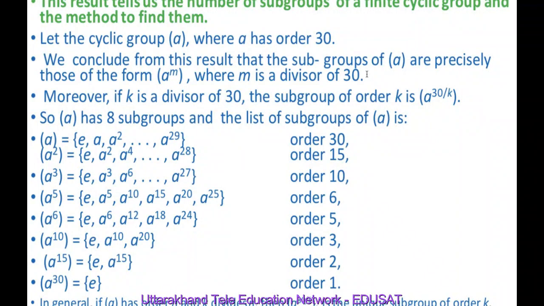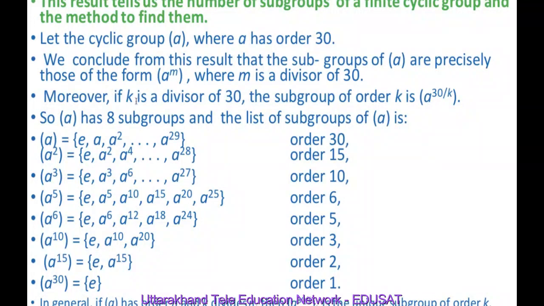It means the cyclic group generated by A has 8 subgroups if the order of A is 30.